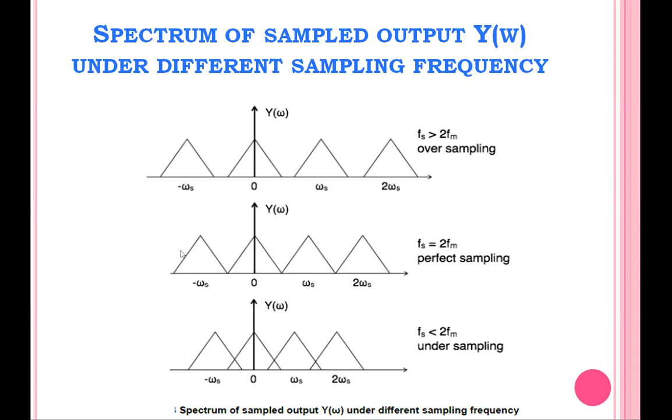In order to perform the sampling process, we may take at least fs equal to 2fm, or fs greater than 2fm. If you combine these two conditions, that is called Shannon's theorem. So fs must be greater than or equal to 2fm. If fs is less than 2fm, we may get overlapping, and due to this overlapping, an aliasing problem will occur.